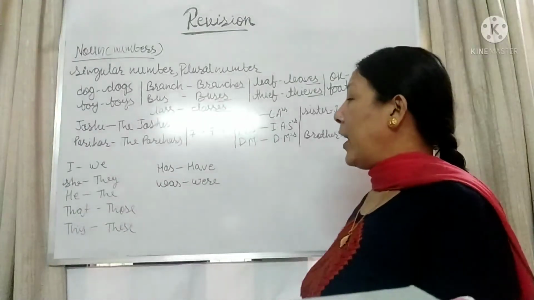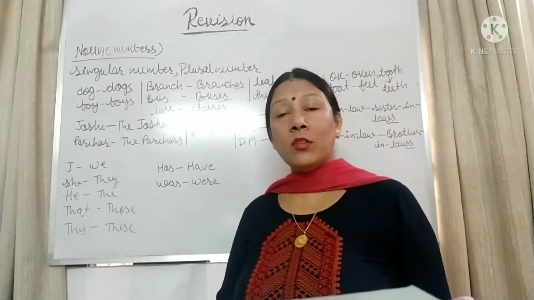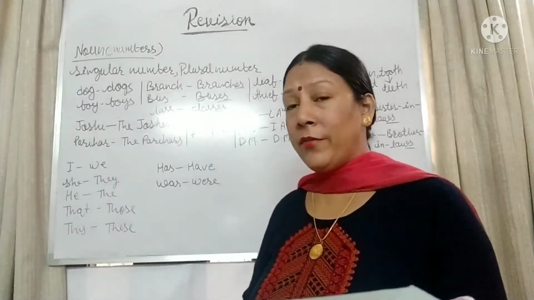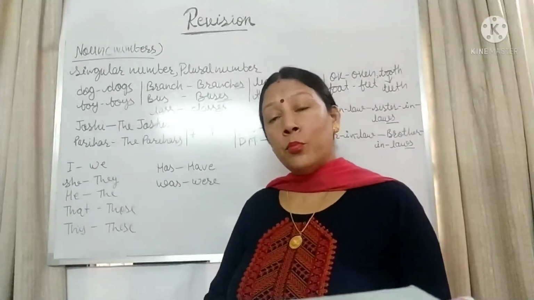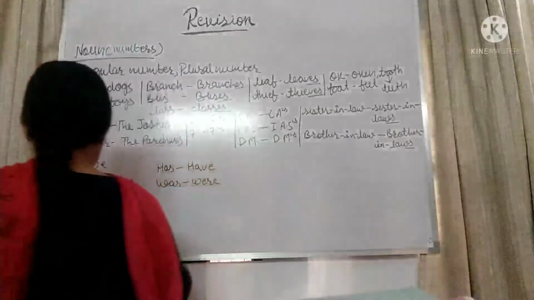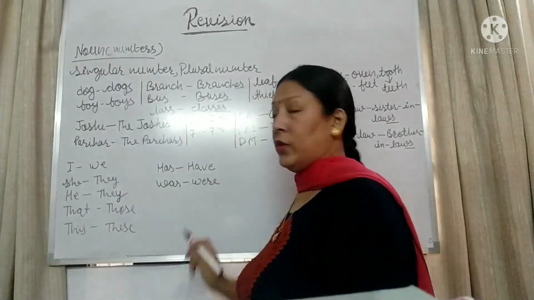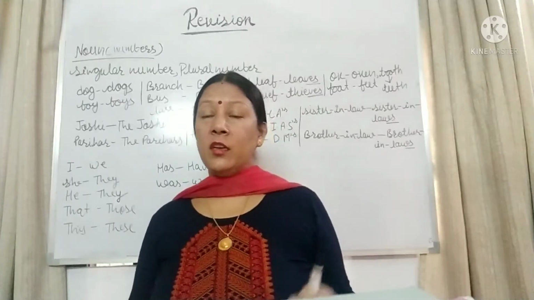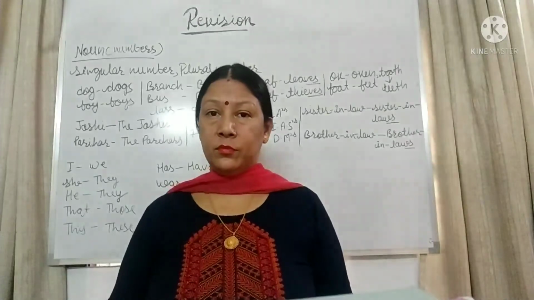And here you can see sister-in-law, so sister-in-laws; brother-in-law, brother-in-laws; father-in-law, father-in-laws. We have made just the last one plural, in-laws, laws. Okay, this way. And pronouns also have their plurals, like I, we; she, they; he, they; that, those; this, these; has, have; was, were. This way we are making. So for more information, watch the noun numbers video. Got it?